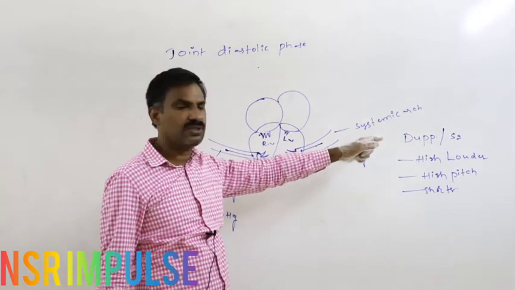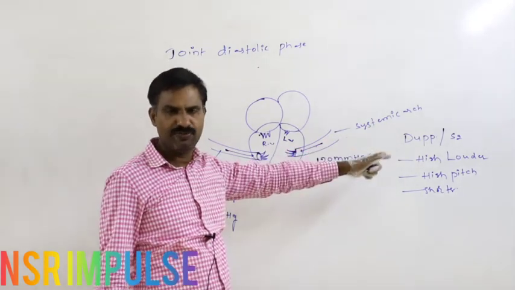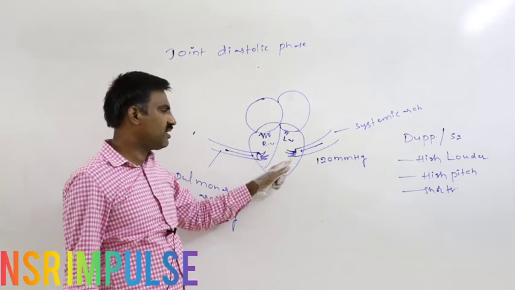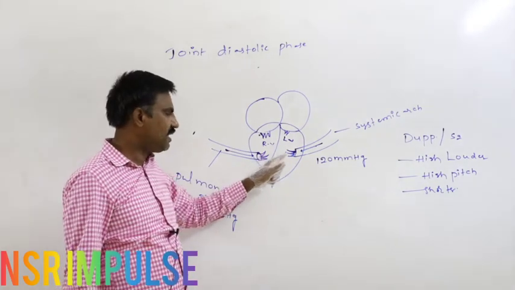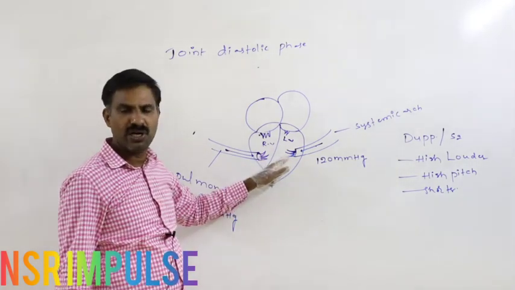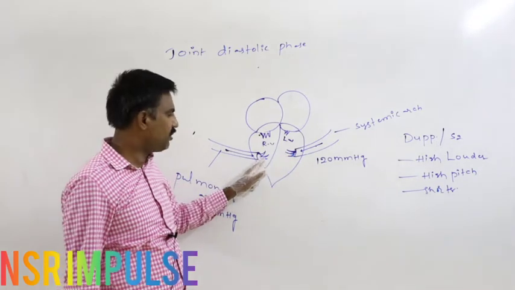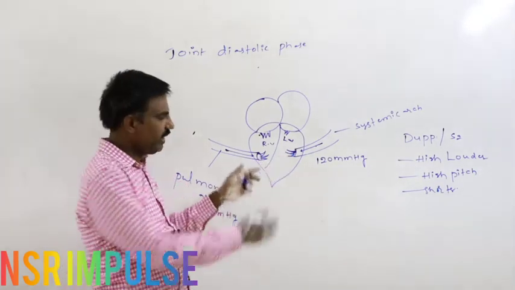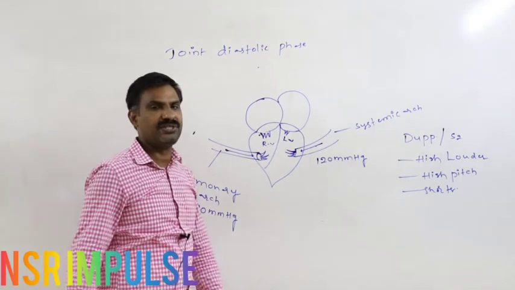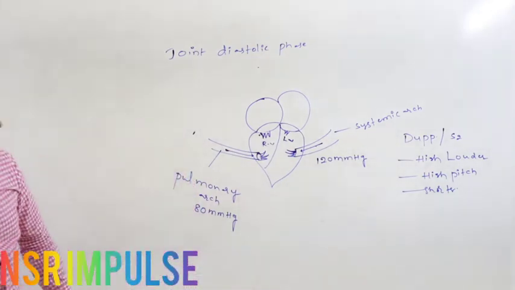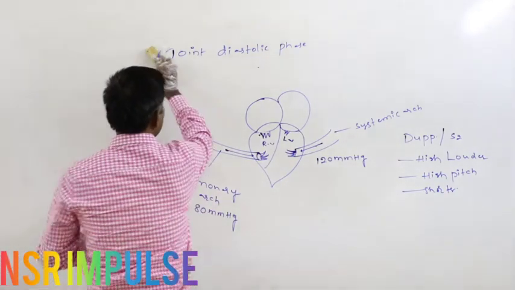The second heart sound, that is the dub sound, is delivered due to the closing of SL valves, semilunar valves, such as the pulmonary valve and aortic valve during the ventricular relaxation. Definitely this is very important in objective.